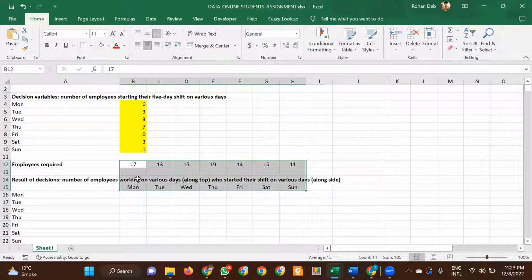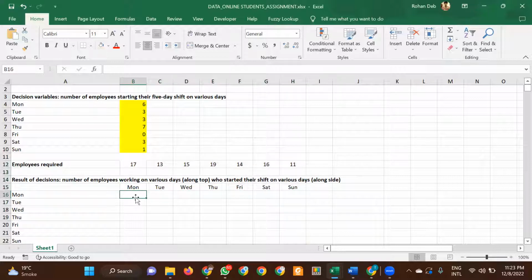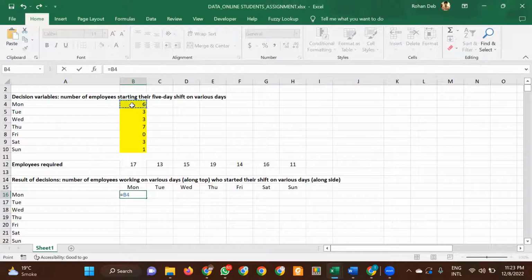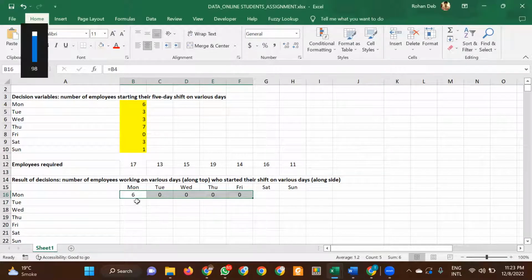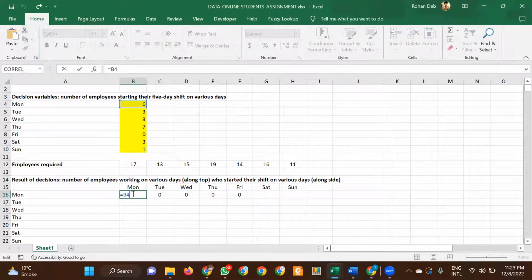So for Monday, it's 17, Tuesday, 13 is given in the question. Now, basically what I have to do is equal to this number. Just put in some random numbers to start, and then Solver will give you the actual number. So you can put this now so that there's no shifting. If I drag this, this will shift the number. So this will become 0. What I will do is fix this number. Just press F4. This will fix the number.